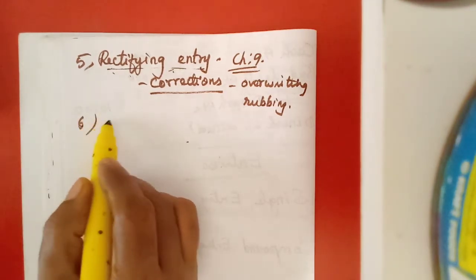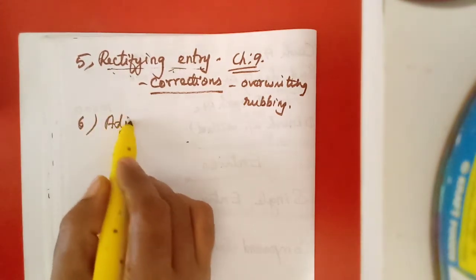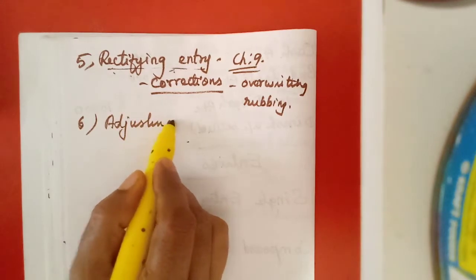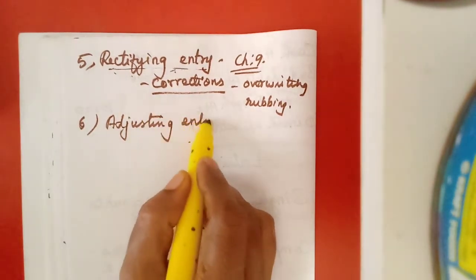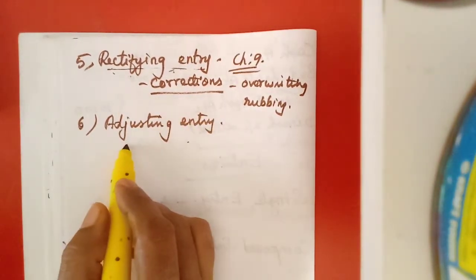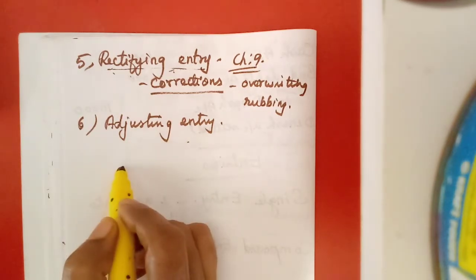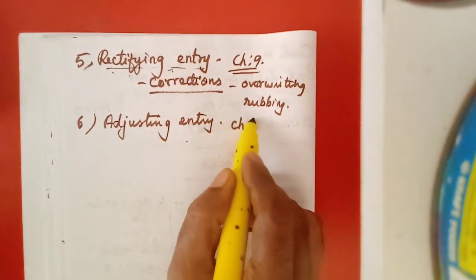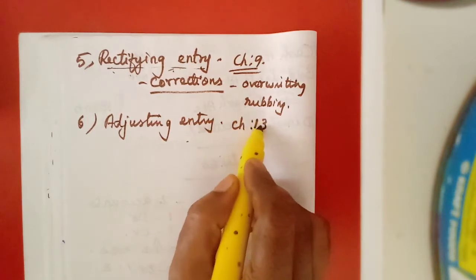Then adjusting entry. This adjusting entry and the other one, transferring entry, we are going to learn in chapter 13.